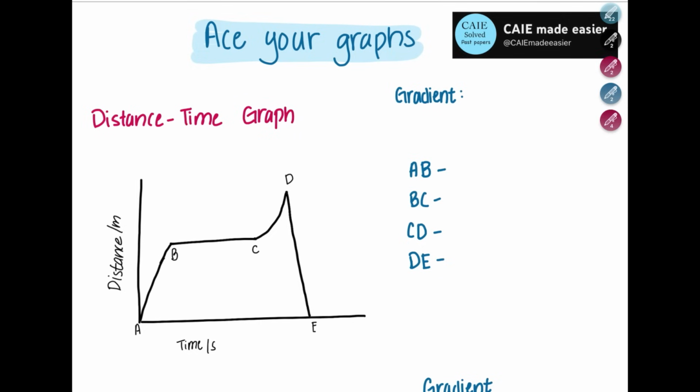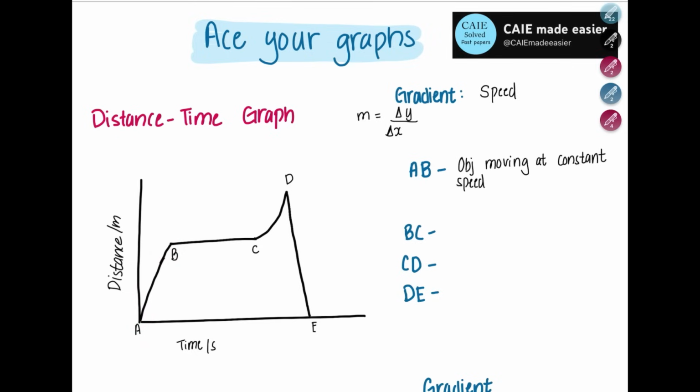Alright, so now we have a distance time graph. X-axis represents time, y-axis represents distance. Now what does the gradient of a distance time graph represent? It's the speed. Now let's identify what's happening in each of these regions. So from A to B, you can see that there is a slope, a positive gradient, so it means we have constant speed. Now what about region B to C? This is a flat line, the gradient is 0. This tells us that the object is stationary.